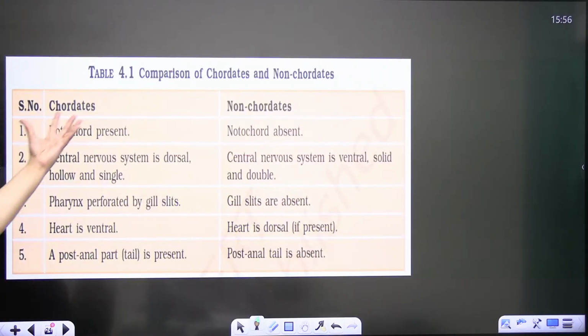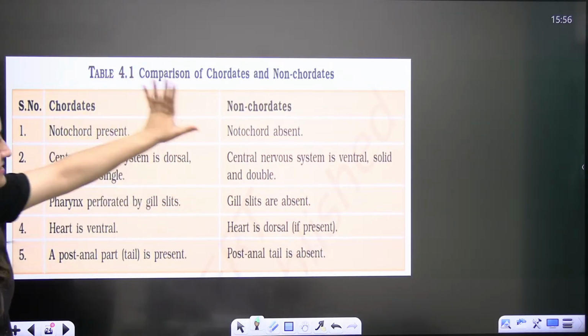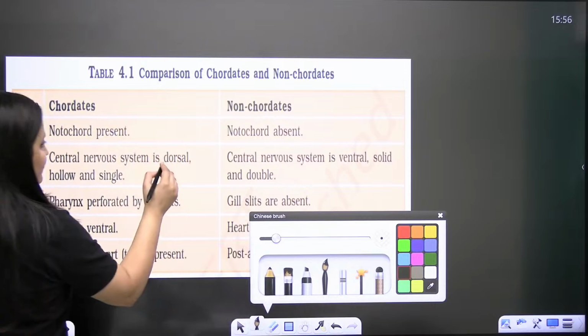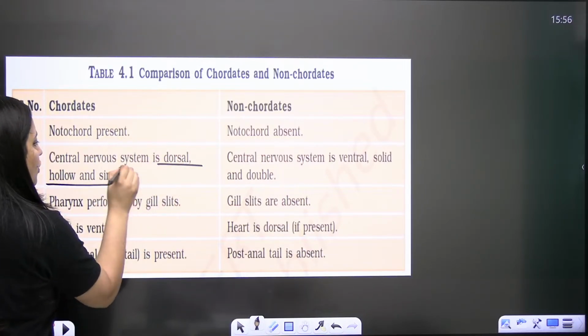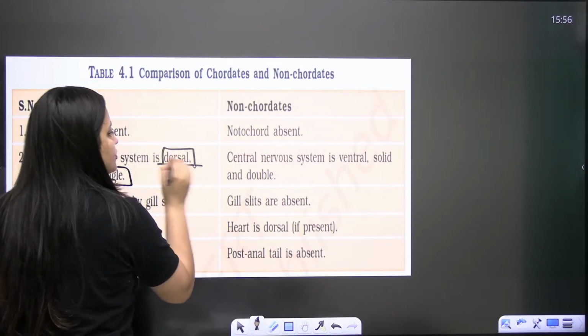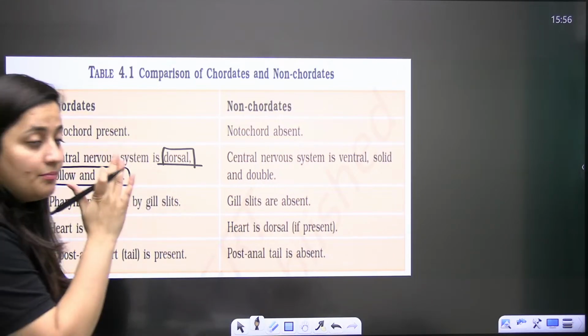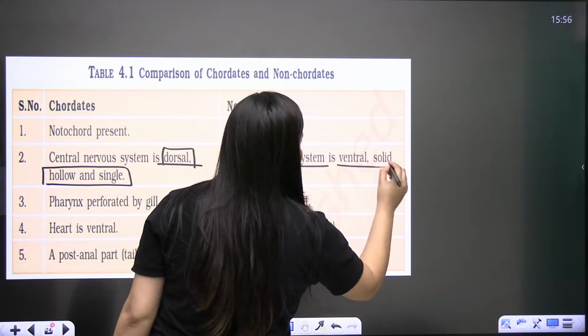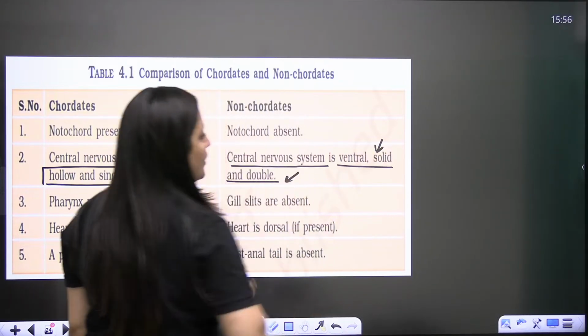Clear, bache? So this is that comparison table. Notochord present, notochord absent. Central nervous system, this point is very important. In chordates it is dorsal, hollow, and single. But here in non-chordates, the central nervous system is ventral, solid, and double.